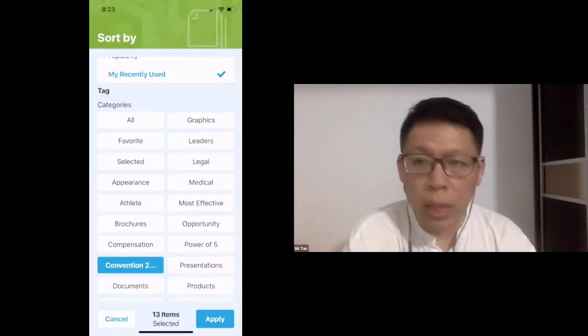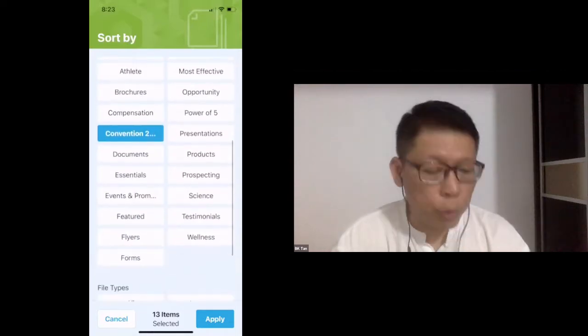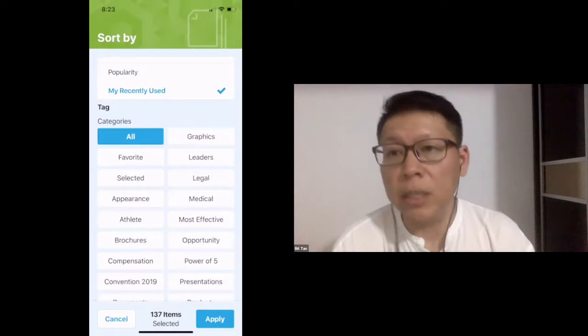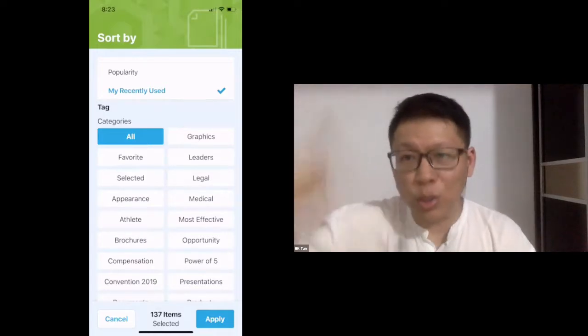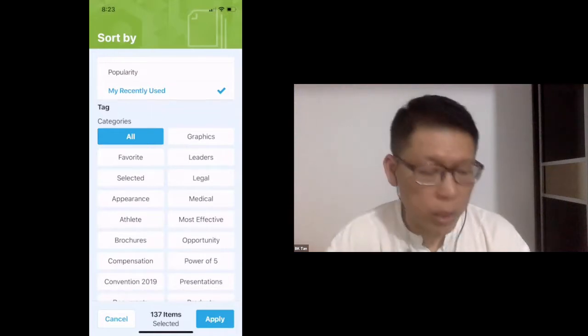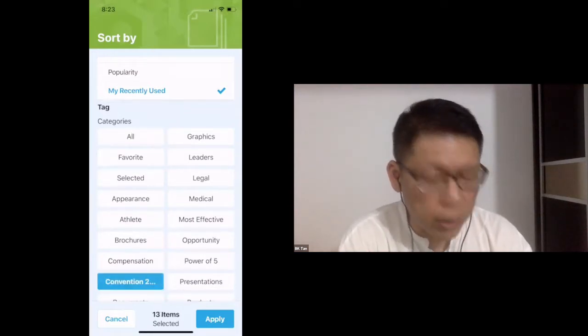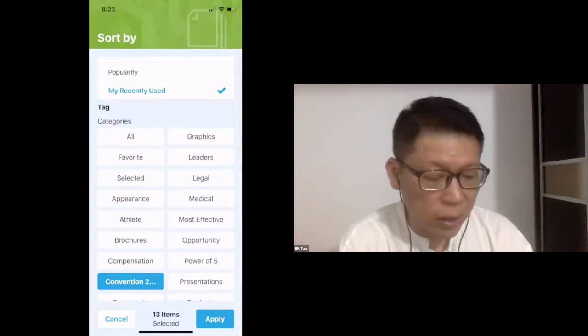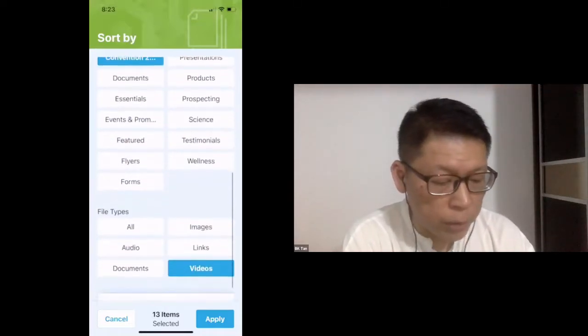So you can use this option to filter, because if you don't, let me just show you what happens when you click all. There are 137 items. Okay, you have to scroll down so many items to find the ones you want. So if I just click on Convention 2019, it goes down to 13 items. Okay, or actually it's more than 13 because there's one more option at the bottom.